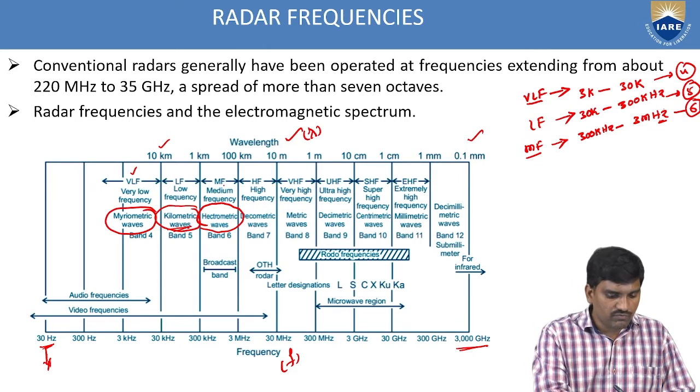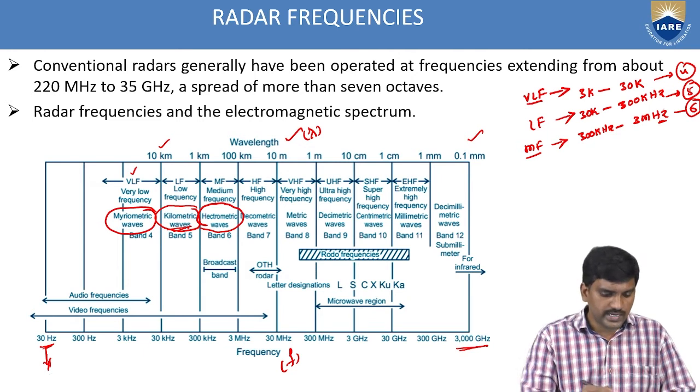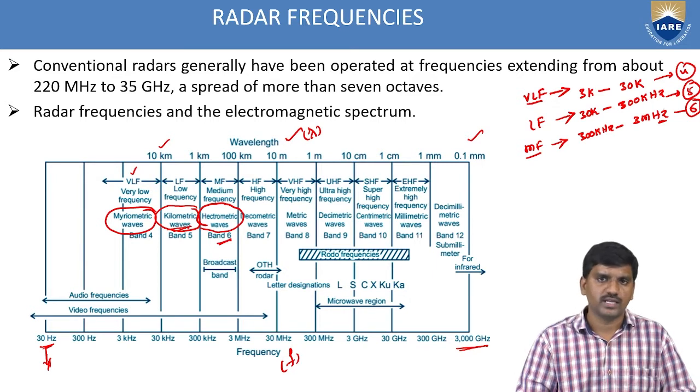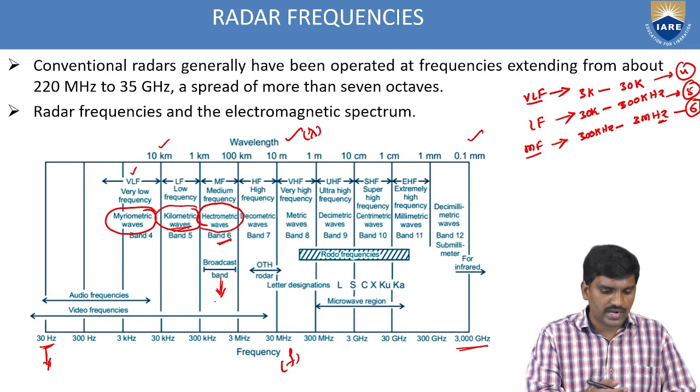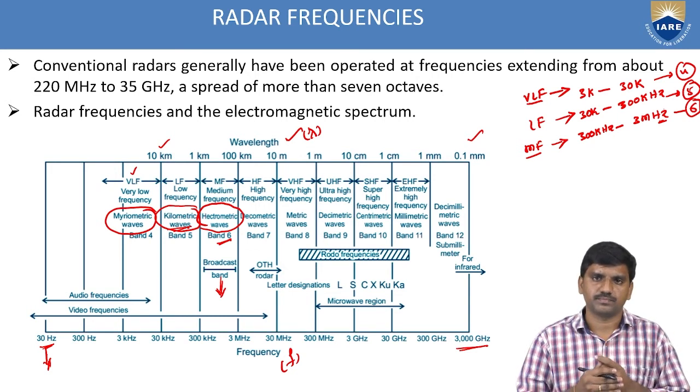Next one, medium frequency, it has hectometric waves. It is band 6, 10 power 4, 10 power 5, 10 power 6. It is used for broadcast range. The application of band 6 medium frequencies is in broadcasting.